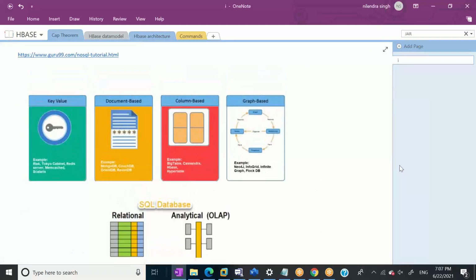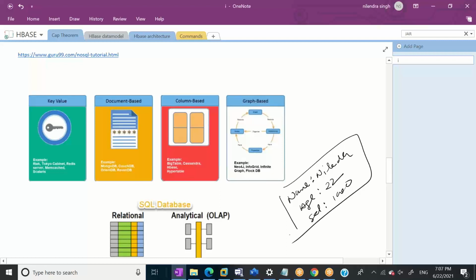Yeah, here. So when we talk about key value pair, what does a key value pair look like? It looks like this: Name, Nilendra. Age, 22. Salary, 1,000. So this is how a key value pair looks, and it will be stored like this.